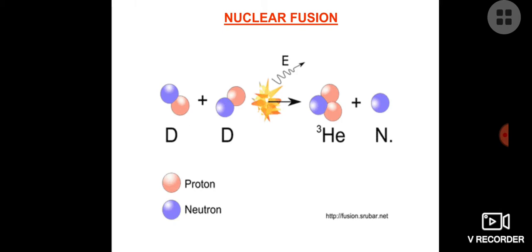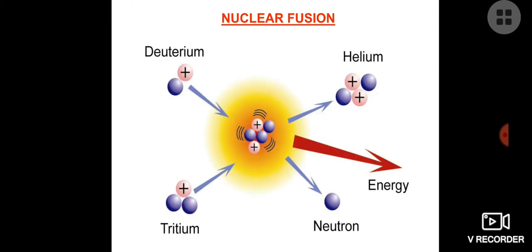Now we have protons and we have neutrons. You can see the given example. Two nuclei are actually merging into each other, and helium is produced, which causes a large amount of heat energy. As you can see, there is deuterium. If we hit it, we get a neutron. If tritium hits, we get helium. And of course, energy will also be released. The nuclear fission reaction releases more energy than the fusion reaction.